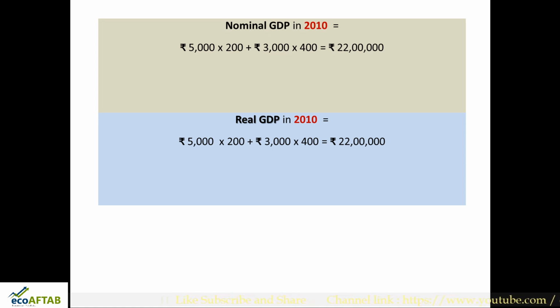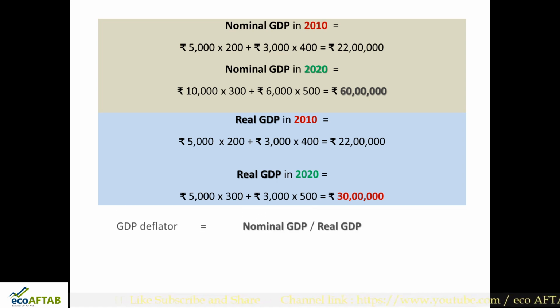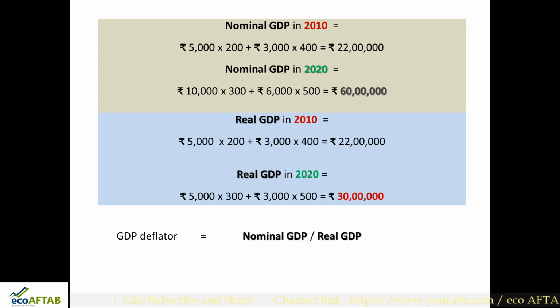Now coming to the crux of the discussion. Nominal GDP in 2020 was 60 lakh, but real GDP in 2020 is how much? As we saw, it was only 30 lakh. So if you want to know the GDP deflator, the formula is: GDP deflator is equal to nominal GDP divided by real GDP.